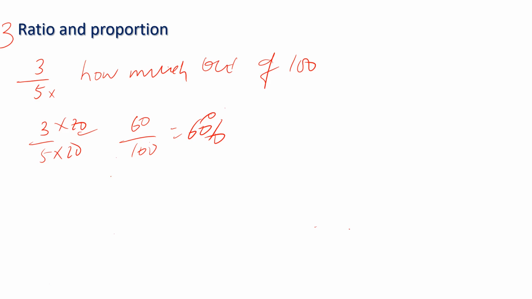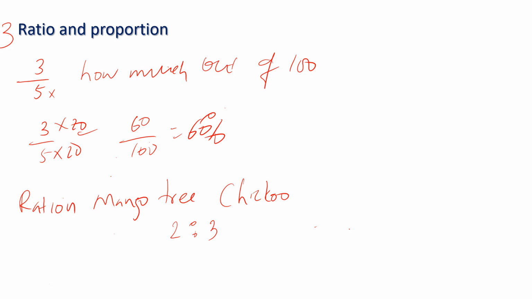Now, something a little more complicated. The ratio of mango trees and chiku trees is given as 2:3. Then it says, if you add 5 more trees to each. 2:3 means it will be a multiple, 2k is to 3k.